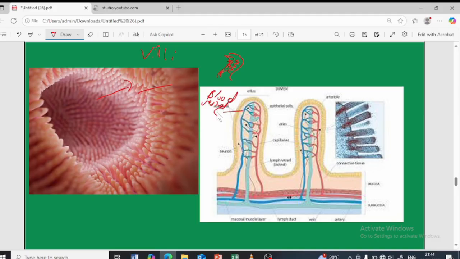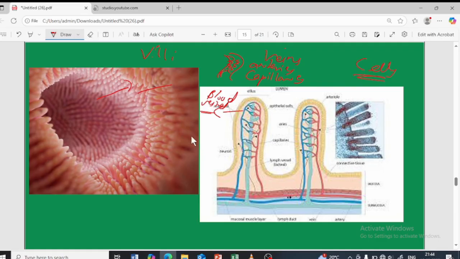Blood vessels, isn't it? You have learnt in your primary classes that three types of blood vessels are present: veins, arteries, and one more, what is it? The capillaries, right? You know it already. So they basically help in the flow of the blood. Along with the blood, this digested food will be flowing to the different cells for the purpose of energy.